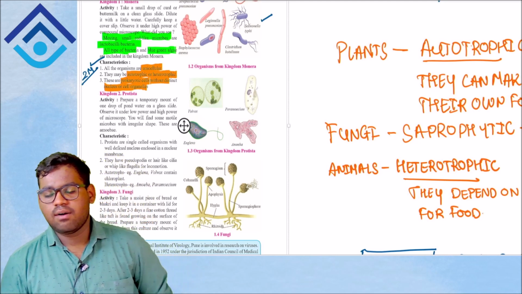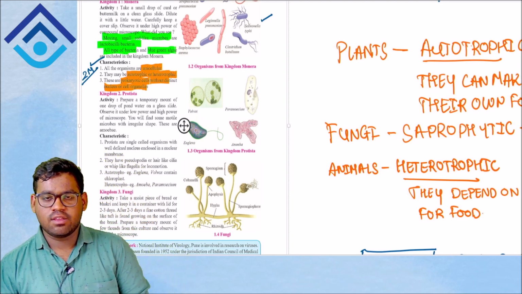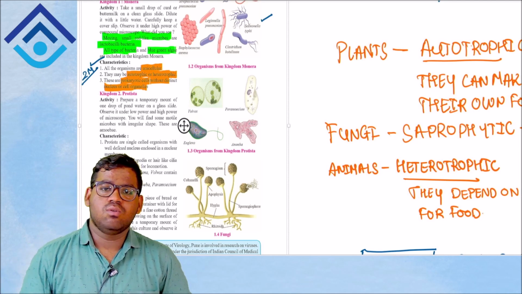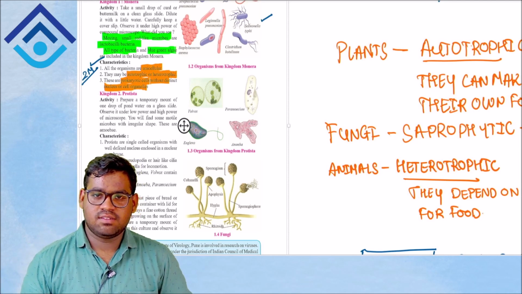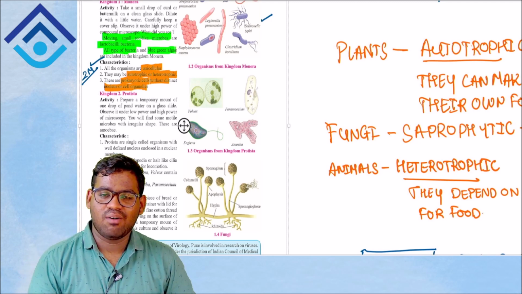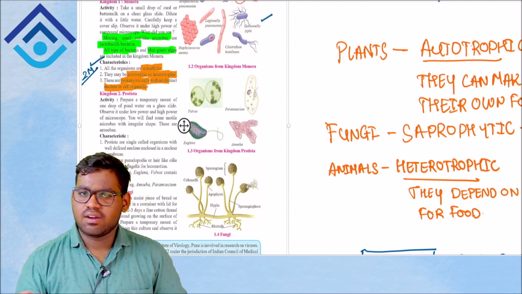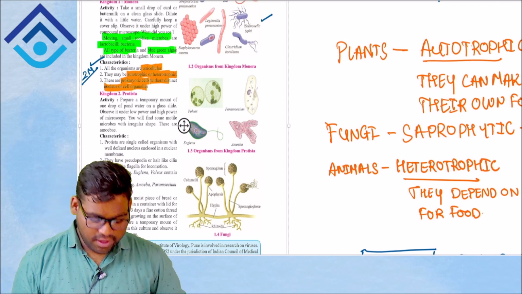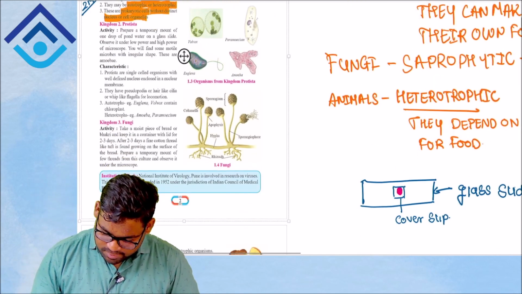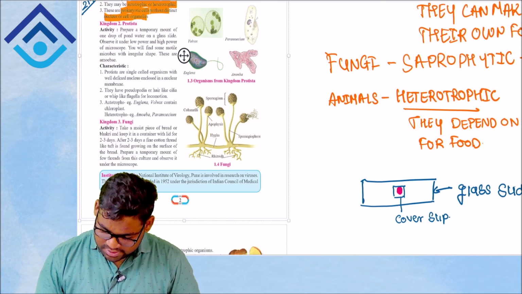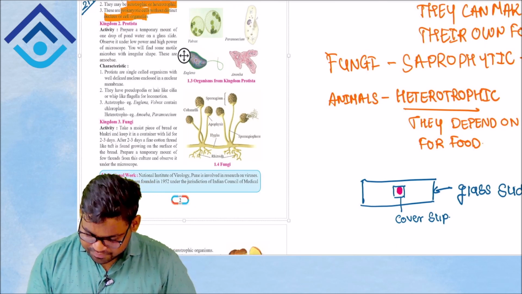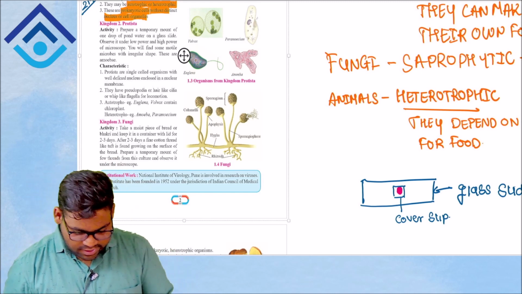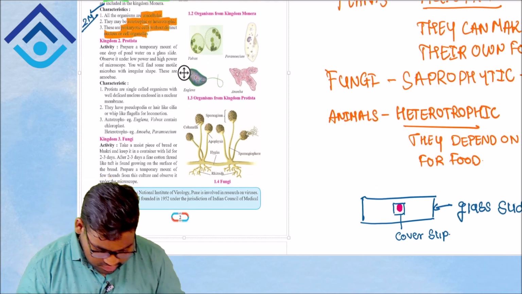Now what are low power and high power? Whenever you are using your microscope, you can adjust your power to 10x, 25x or 100x. The low power is 10x, and the high power can be 100x, depending on the type of microscope you are using. So you will be seeing the same setup, but instead here you will have a drop of pond water, and you will be visualizing it under a microscope. Now let's see what they are telling.